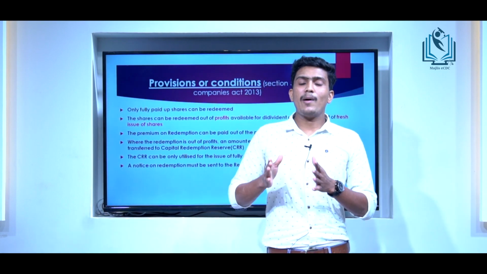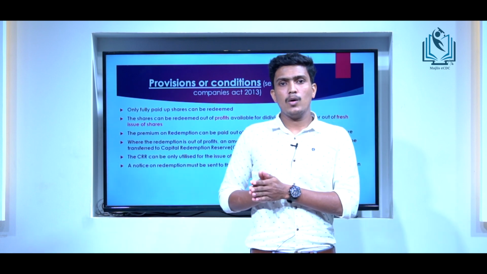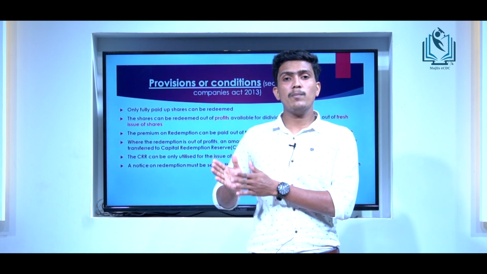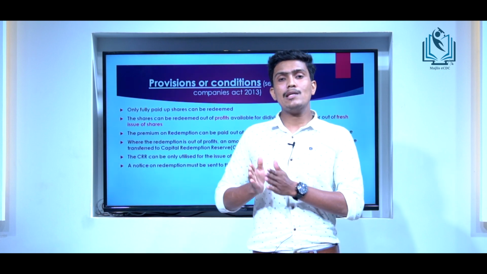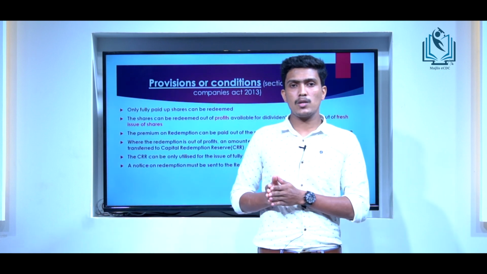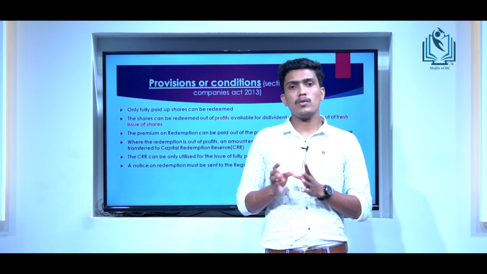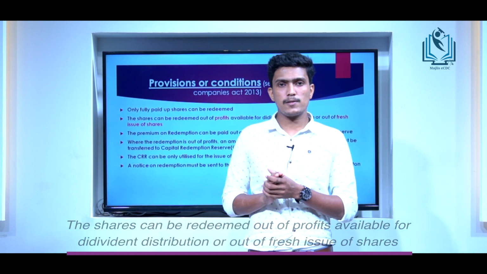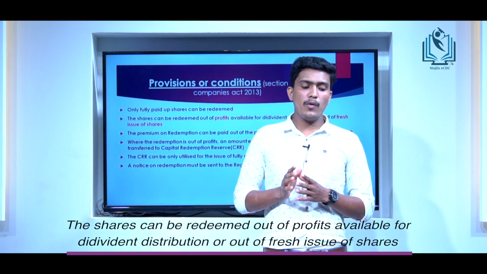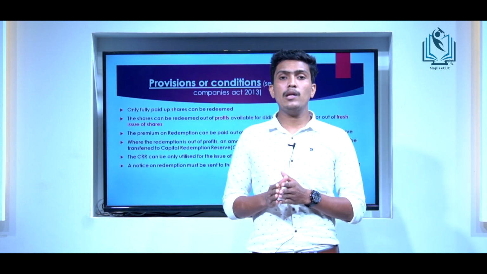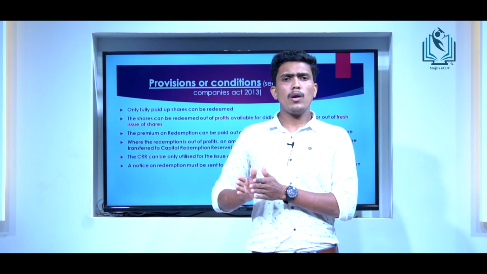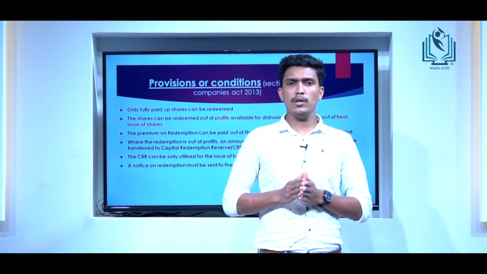If there are any partly paid up shares in our question, we must assume that the shares are fully paid up. So to convert these partly paid shares into fully paid up shares, we have to write some journal entries. Then the next point is that the shares can be redeemed out of profits available for dividend distribution or out of the fresh issue of new shares.